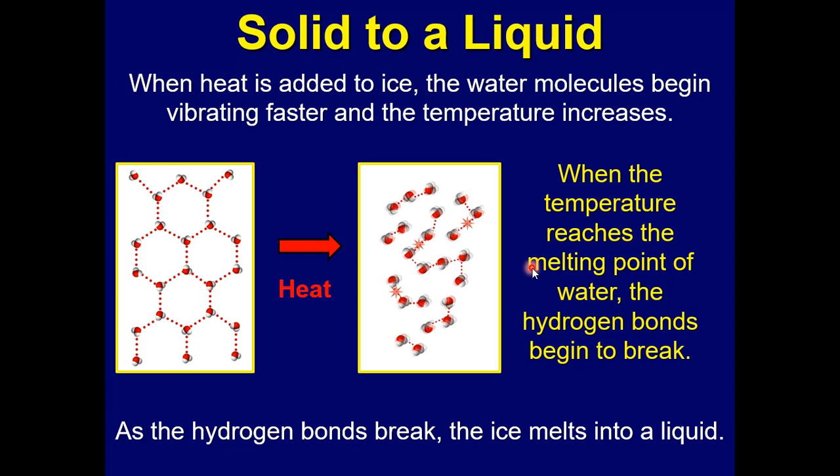And when the temperature reaches the melting point, the hydrogen bonds break, and the water molecules are then able to slide past each other. And that's when water begins to flow, when the solid turns into a liquid and becomes water in a liquid form.